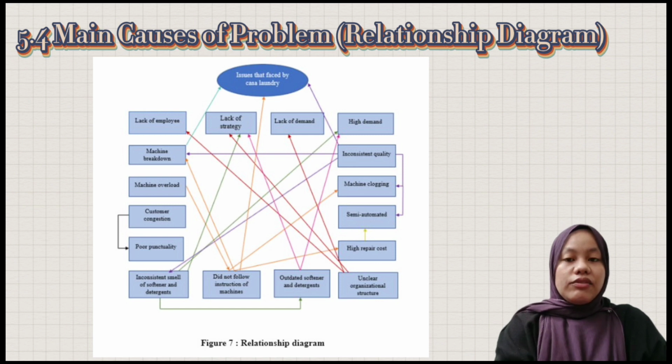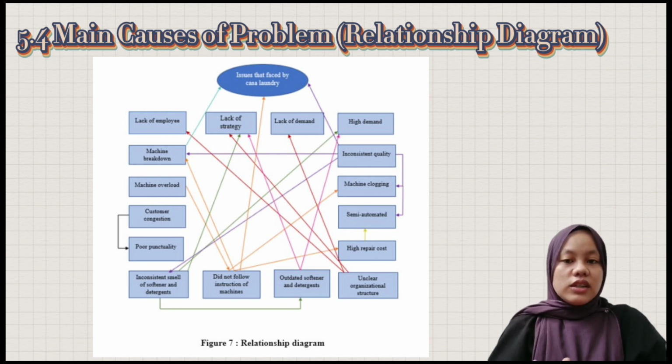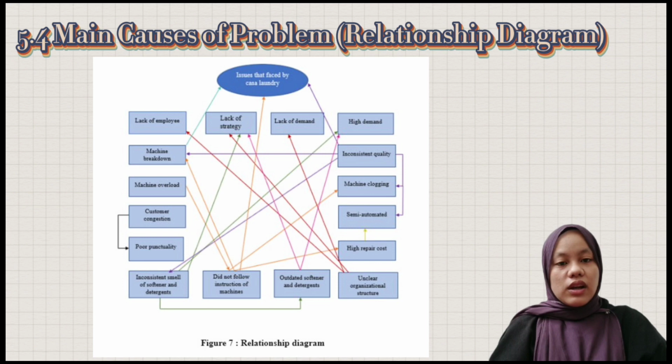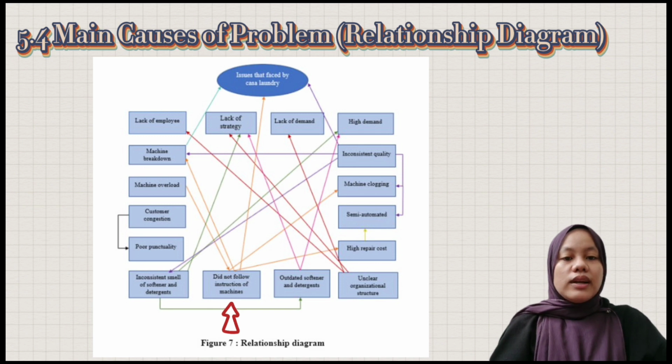After the cause and effect relation has been constructed among all the factors, the highest outgoing error shows the most vital cause of the problem. From the interrelationship diagram of Kesa Laundry, it was found that customers not following the instructions was the factor that prioritized the existing problem. It shows 3 outgoing and 1 incoming error.